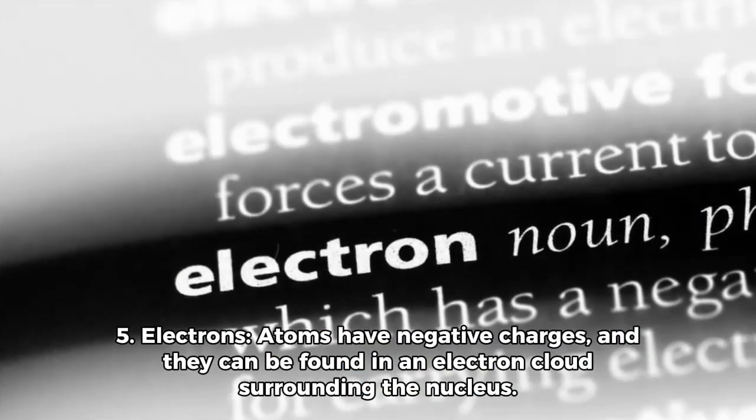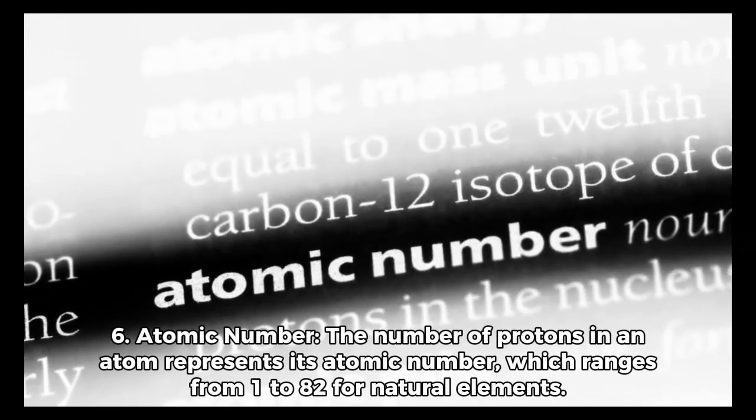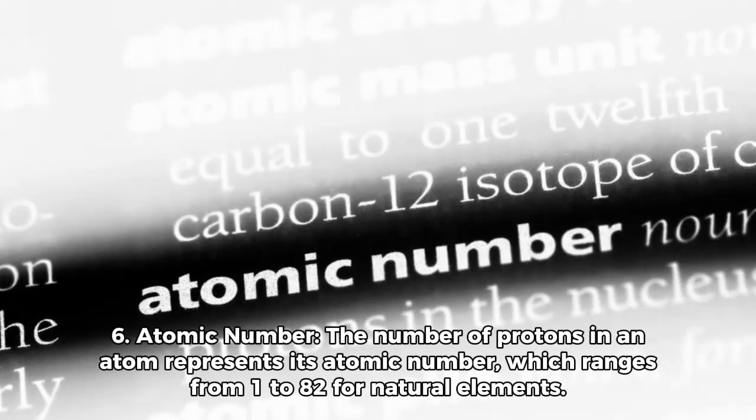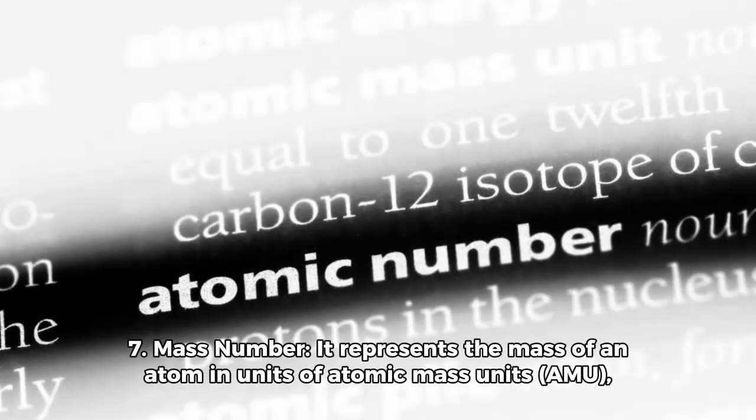5. Electrons. Atoms have negative charges, and they can be found in an electron cloud surrounding the nucleus. 6. Atomic number. The number of protons in an atom represents its atomic number, which ranges from 1 to 82 for natural elements.